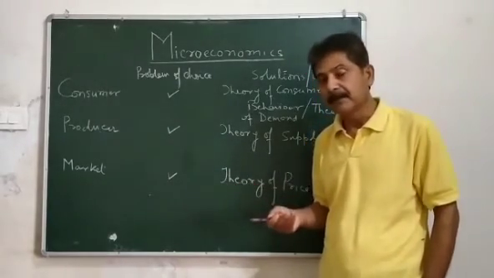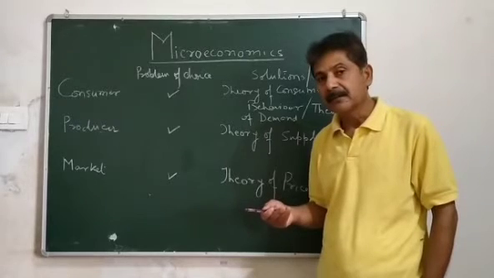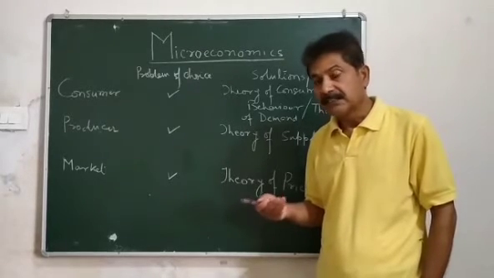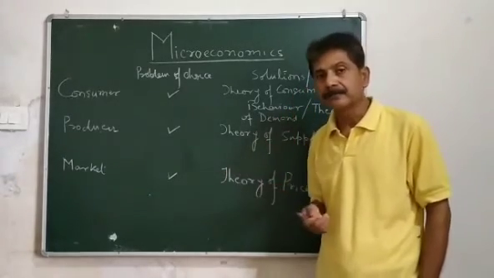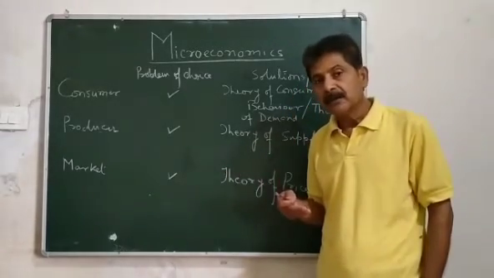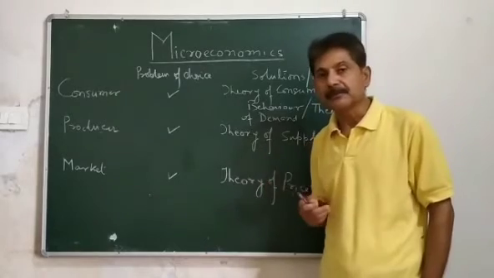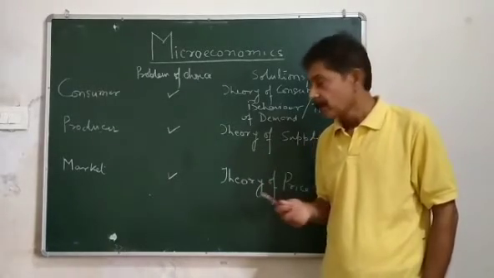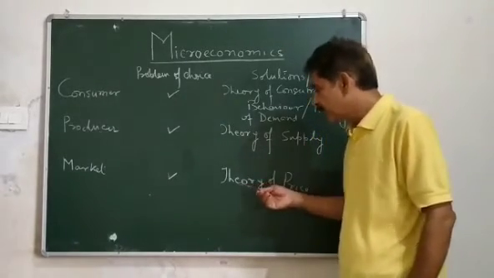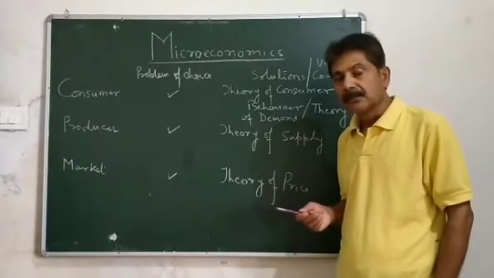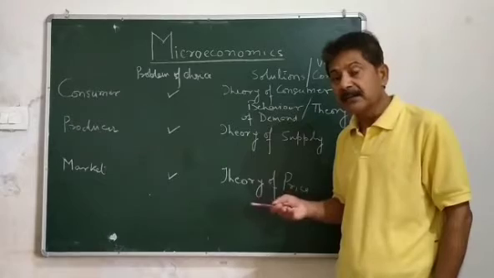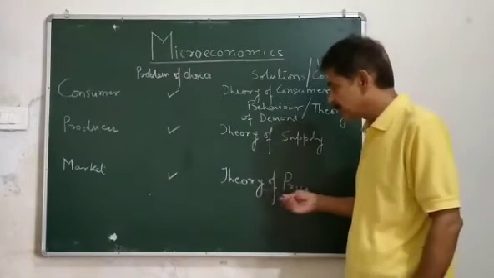Say for example, the market decides the price of the product according to the competitor, according to the demand and supply position. So we study about the theory of price. So on the basis of demand and supply, the prices are fixed.